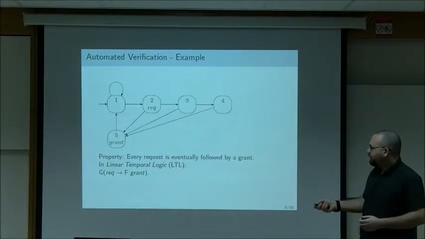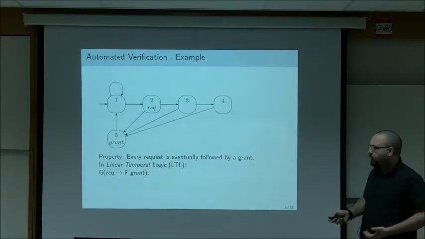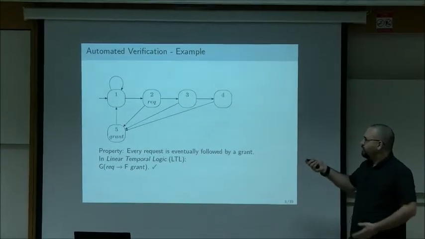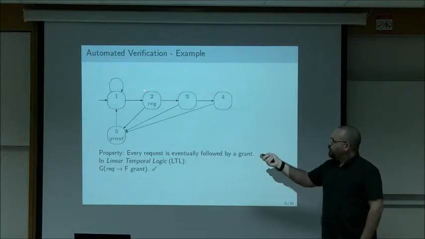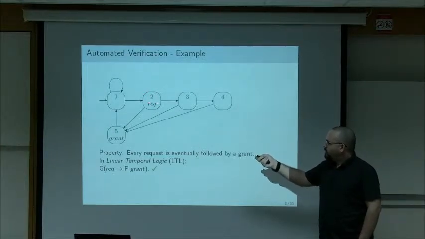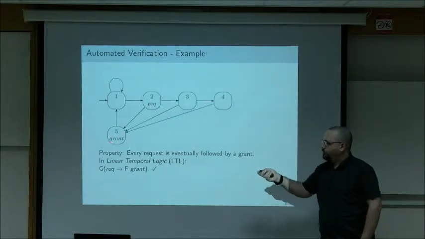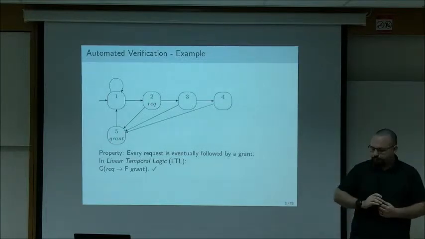So we take the specification, we take the system, we run them through a model checker, and we get the answer, yes. All is well. Why is the answer yes? Well, in this case, it's very easy to explain. Whenever a computation reaches a request, then it will have to reach state 5 eventually. So every request is eventually followed by a grant, so the property is true.